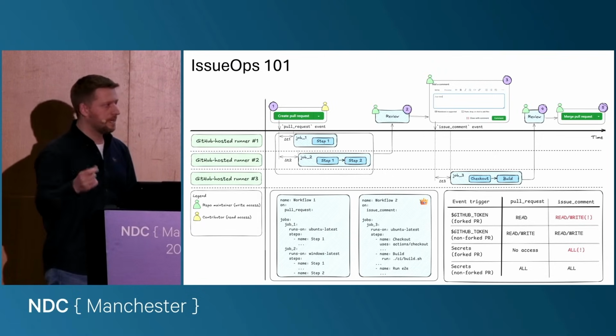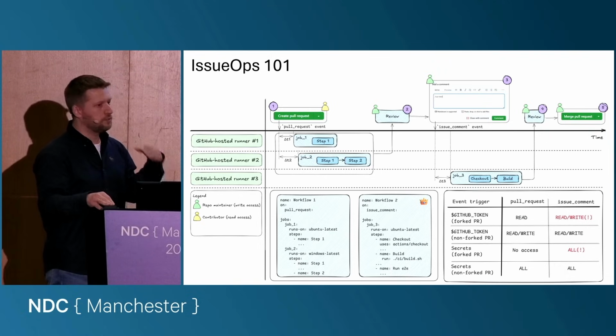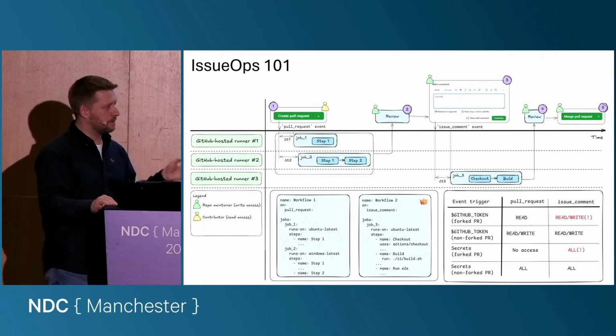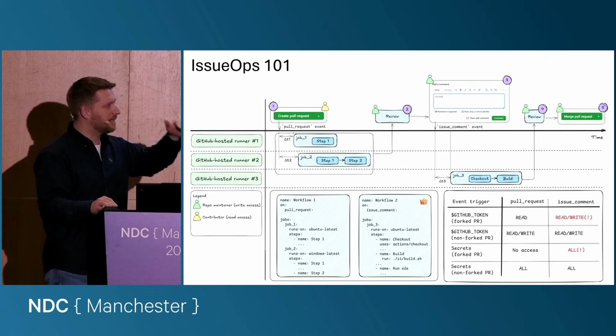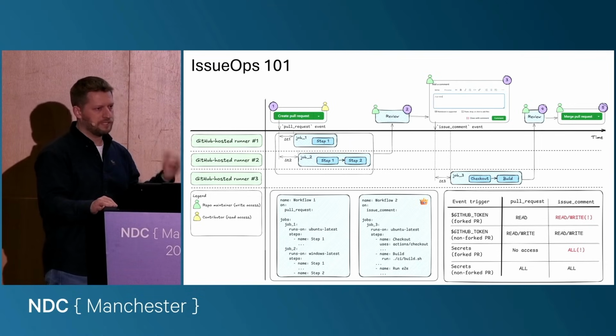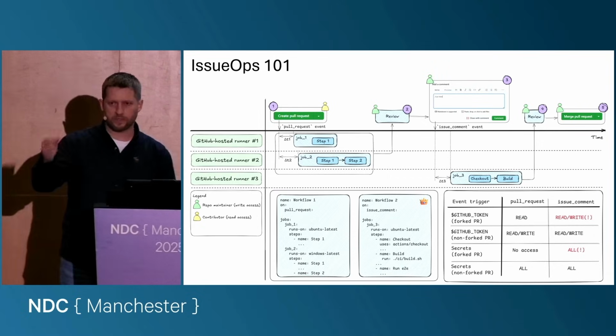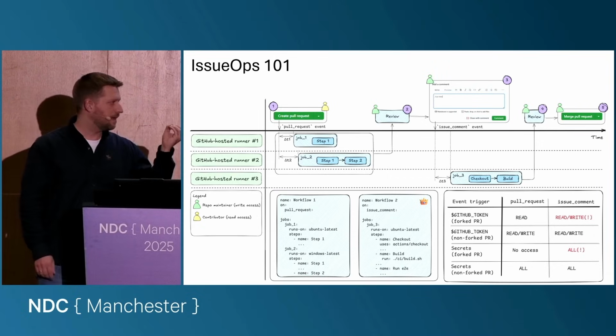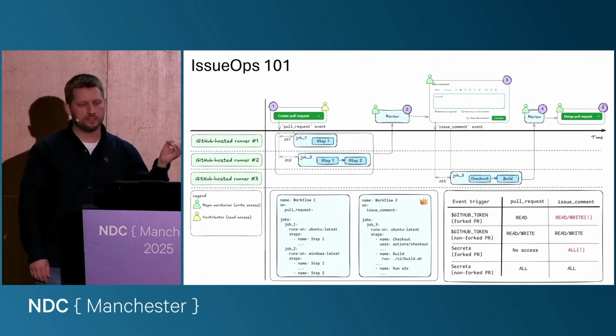But in most cases, for some reason, you would like to provide this workflow access to credentials. For example, when you accept a contribution from a fork, you not only want to pass some linter checks, but also run some end-to-end test or integration test. And this test requires you to pull some container from some private registry or access some internal infrastructure, something like this.